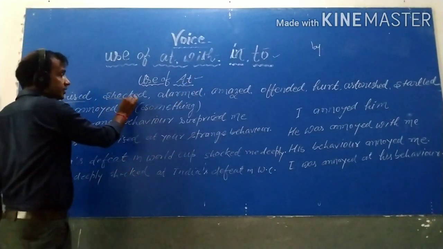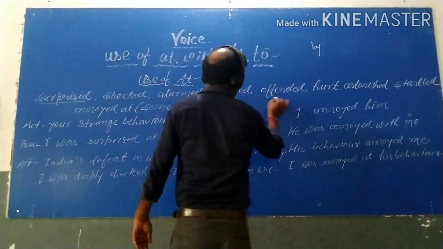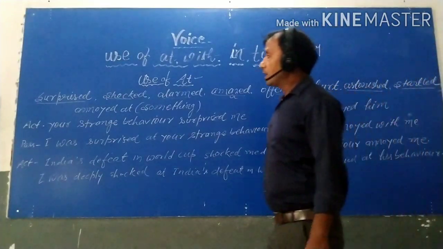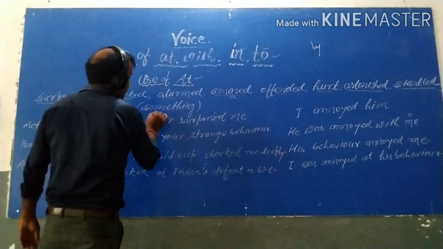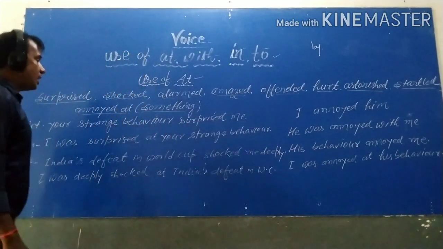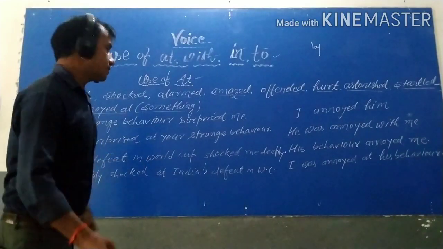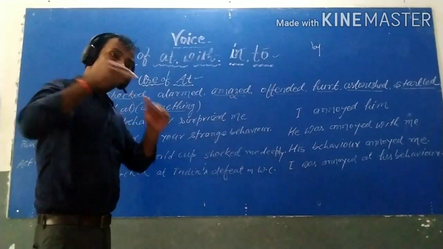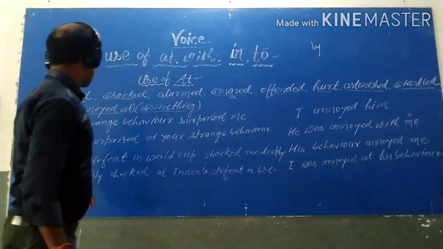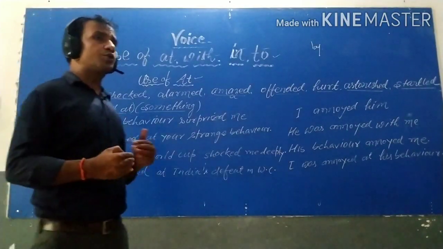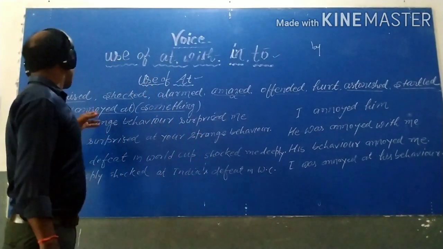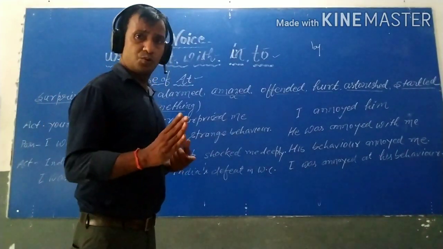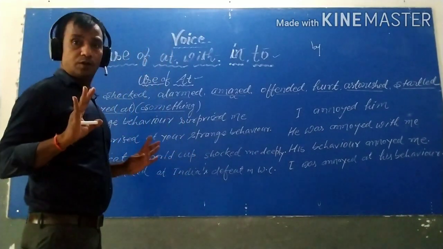at. Here: shocked, alarmed, amazed, offended, hurt, astonished, startled, annoyed at. Students, you have to give some extra attention to the word annoyed, because annoyed is used with with and also with at. That means annoyed is used with with as well as at. I will clear where it is used with with and where with at, but you have to be careful.